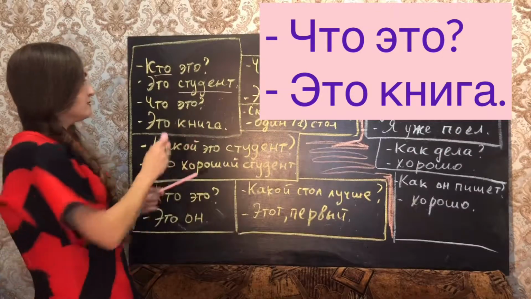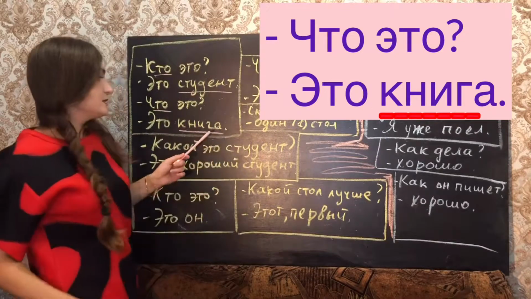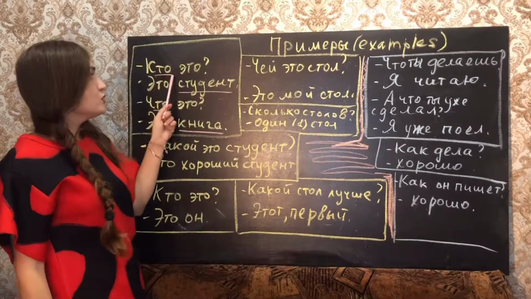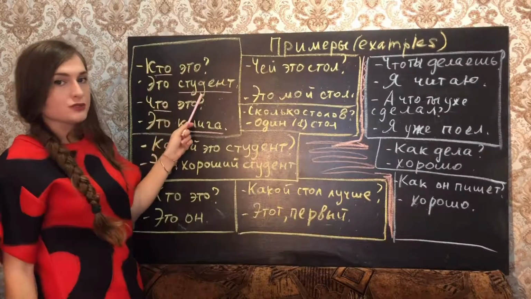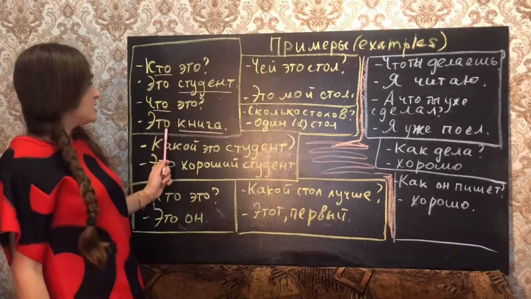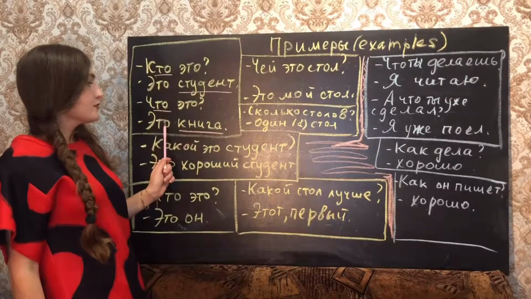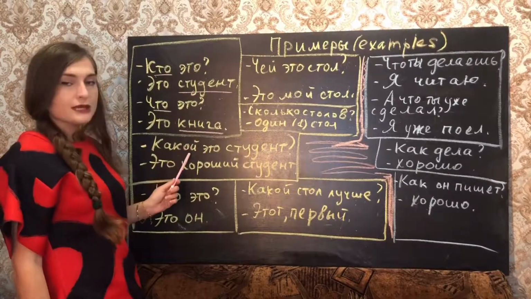Что это? Это книга. The question. Что? Answer. Книга. Кто это? Who is this? Это студент. This is a student. Что это? What is this? Это книга. This is a book. Then, an adjective.